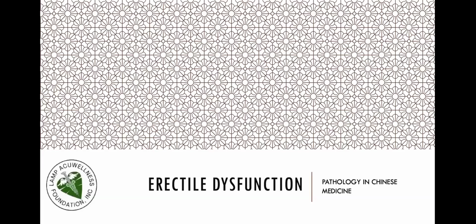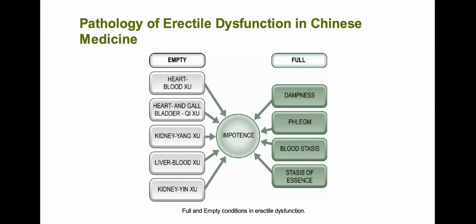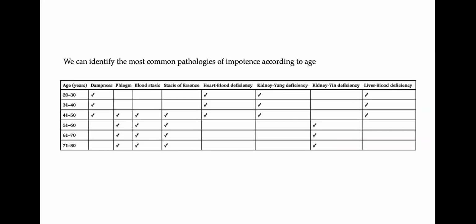Let's now go to erectile dysfunction. Let's discuss pathology in Chinese medicine. As you can see in the diagram, the pathology of erectile dysfunction in Chinese medicine. For empty conditions, heart blood deficiency, heart and gallbladder Qi deficiency, kidney yang deficiency, liver blood deficiency, kidney yin deficiency all lead to impotence. As for full conditions, dampness, phlegm, blood stasis, and stasis of essence all lead to impotence.